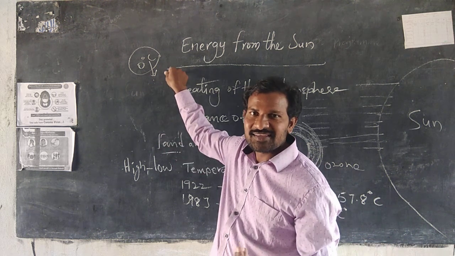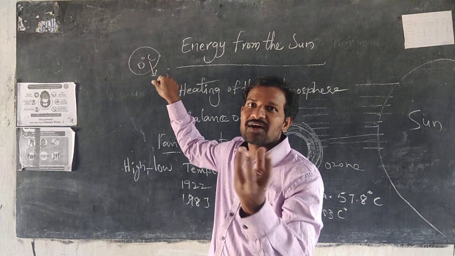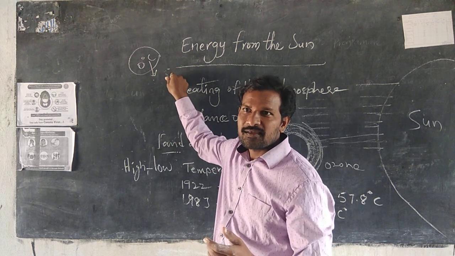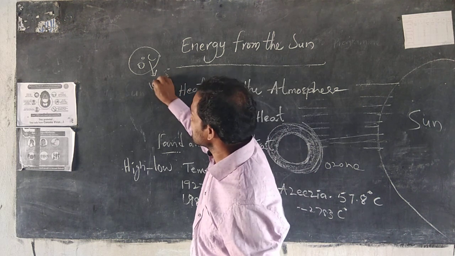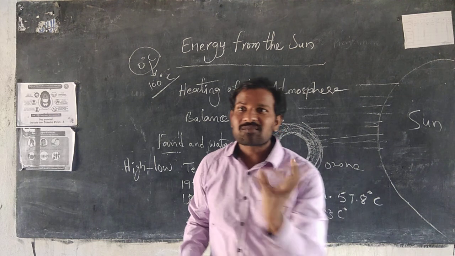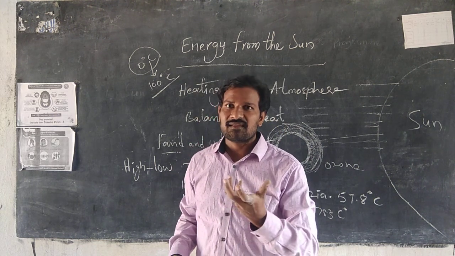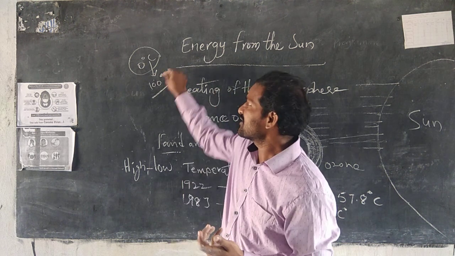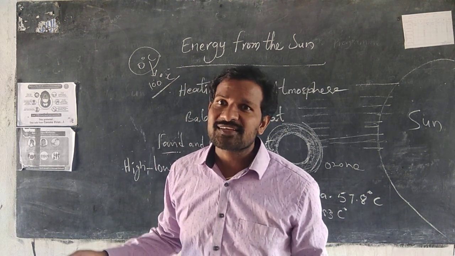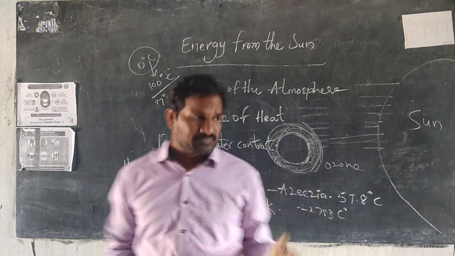That is 0 degrees Celsius. Then water changes into ice cubes. Same way, at 100 degrees Celsius, what happened? Water boiled. It is very hot. That is 100 degrees Celsius. Our human body normal temperature is 37 degrees Celsius.